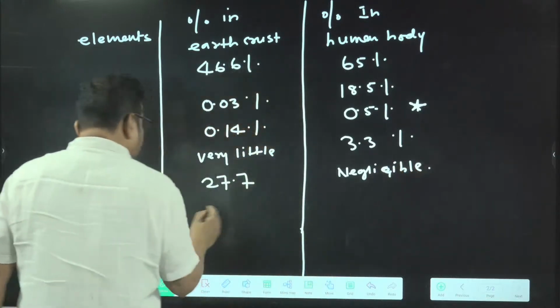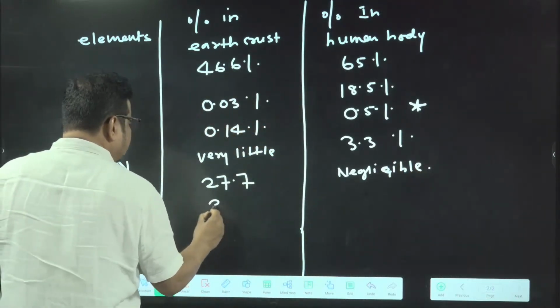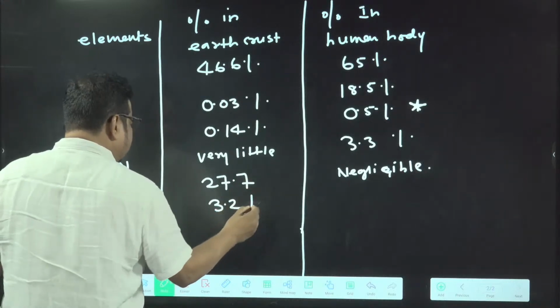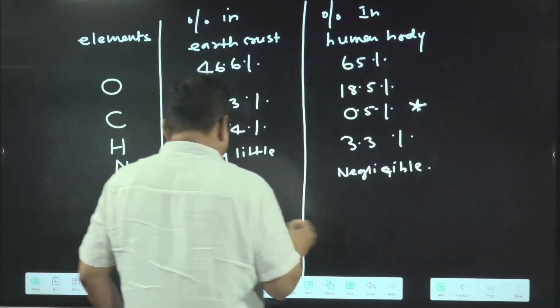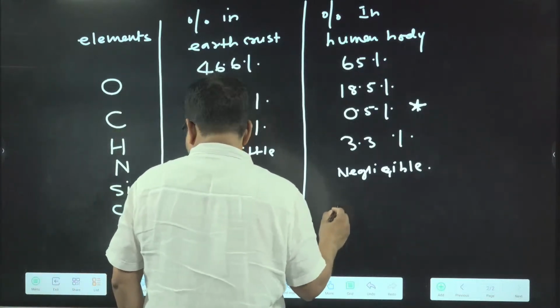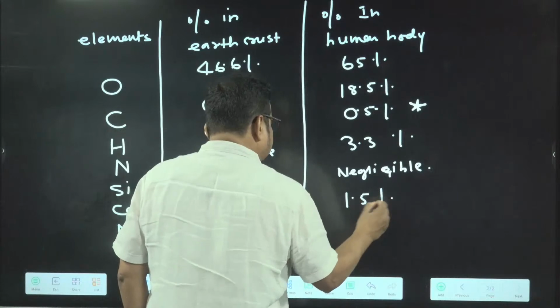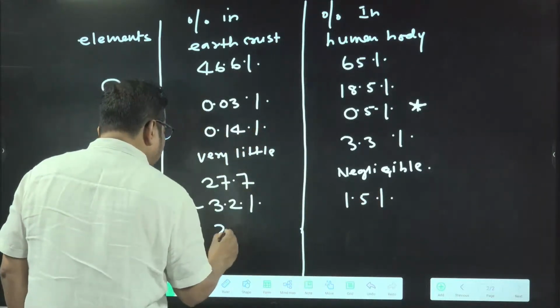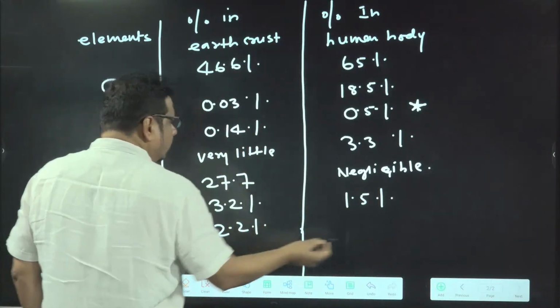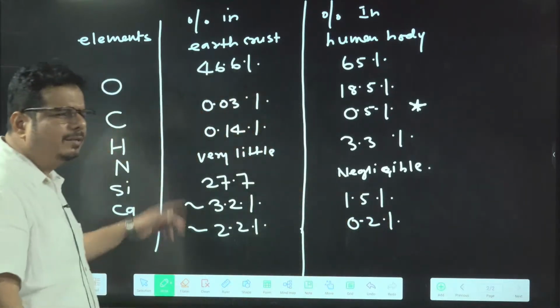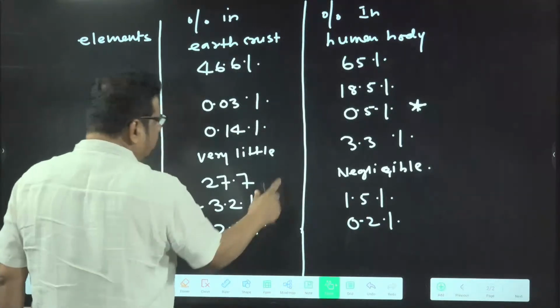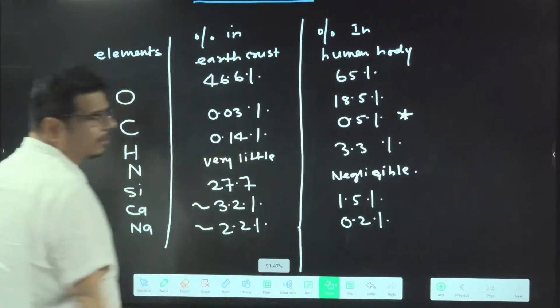If you talk about calcium, it is present approximately 3.2%. Check the data of the NCERT. Here it is present how much percent? 1.5%. Here sodium is approximately 2.2%. Here it is present 0.2%. Got the idea? Just match with the NCERT. It may have some fluctuation, so check it.